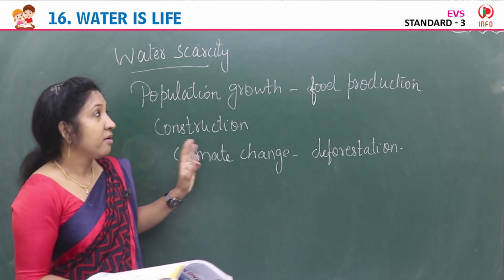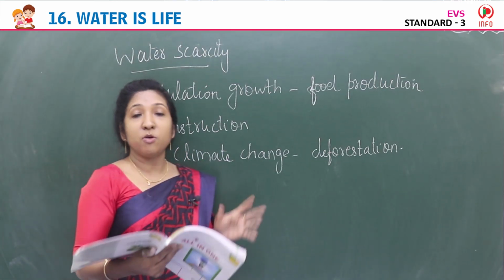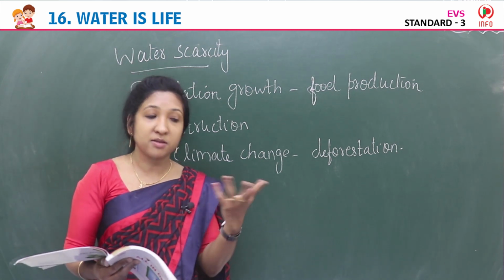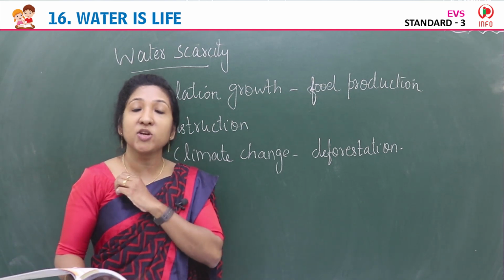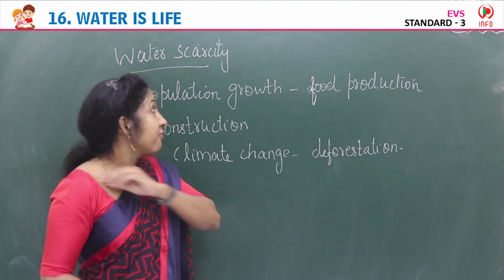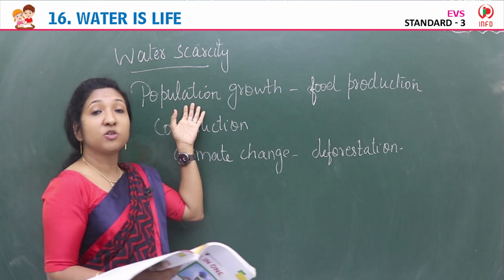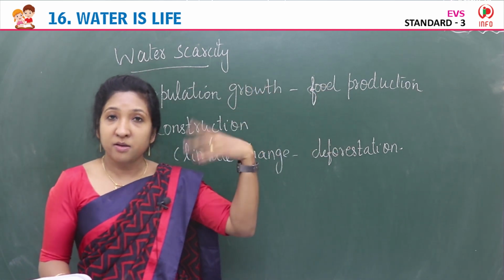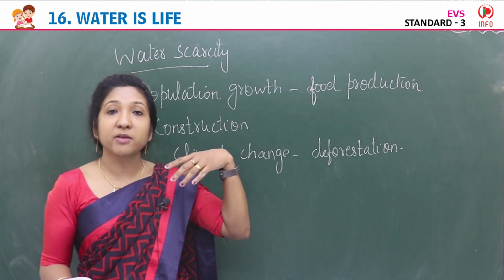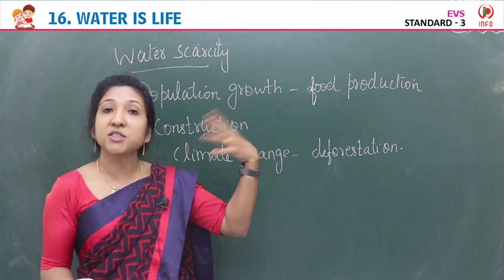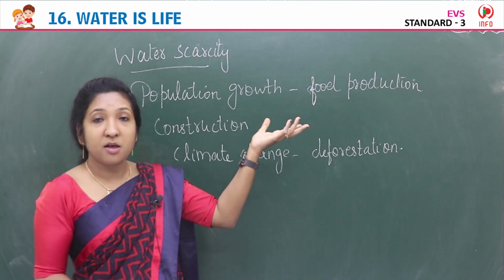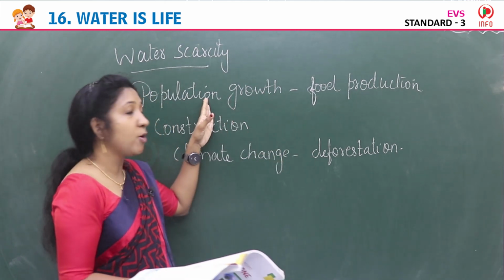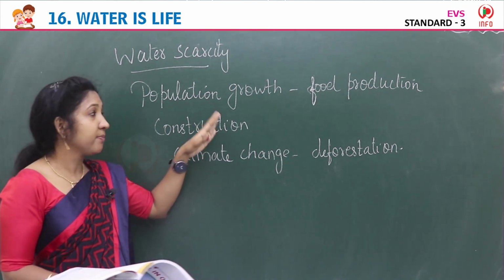Yes, so water scarcity is one of the biggest problems many people are facing in nearly every area of our country. Because of what? Because of increase in population. Population growth is more, then demand for food production is more. We need to make more food, more agriculture. So they need more water, more irrigation facility. Farmers need more water facility to meet the population's growing demand.